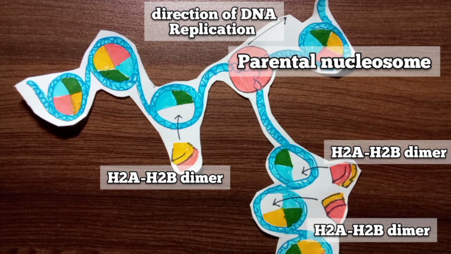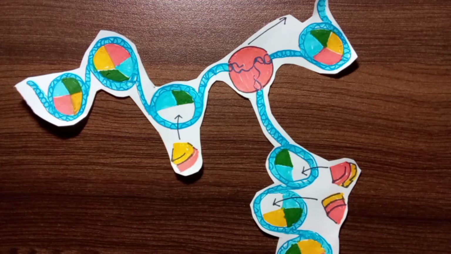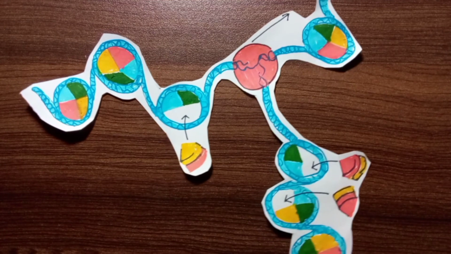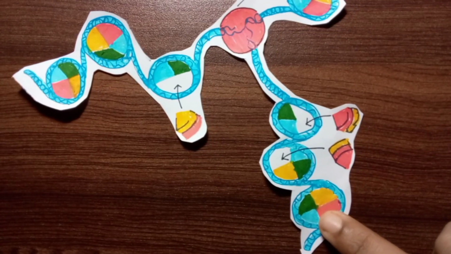The H3-H4 tetramer is transferred directly to one of the 2 replicated DNA double helices past the fork, where it begins nucleosome assembly. The H2A-H2B dimers are released, adding to the pool of newly synthesized H2A-H2B dimers.